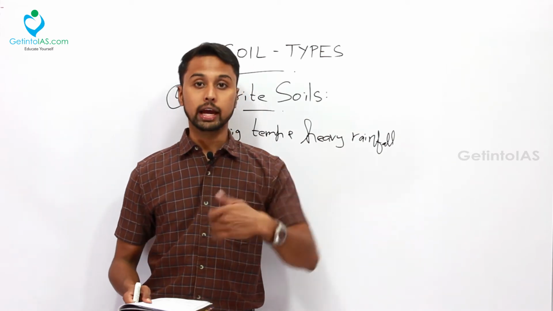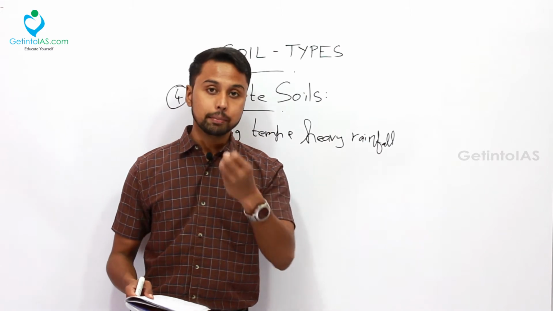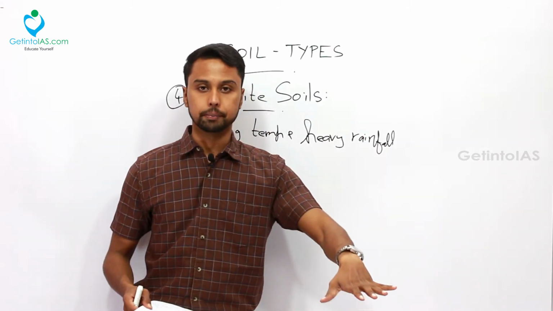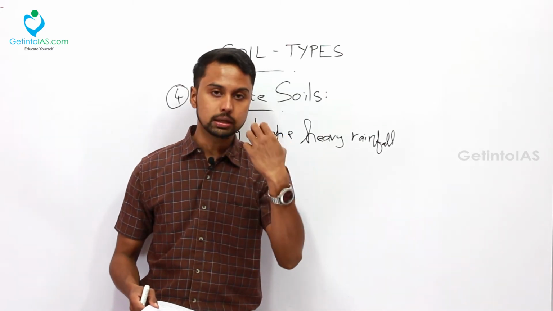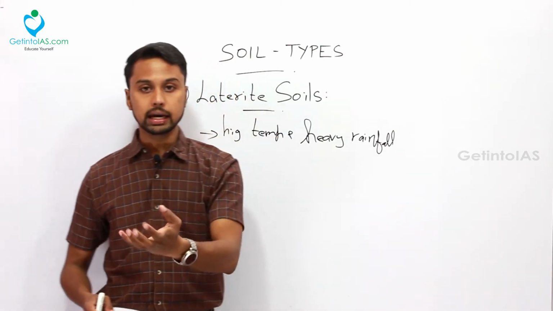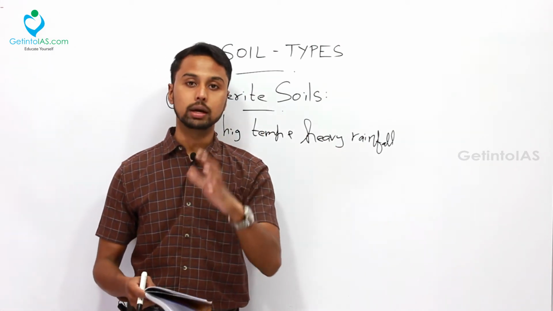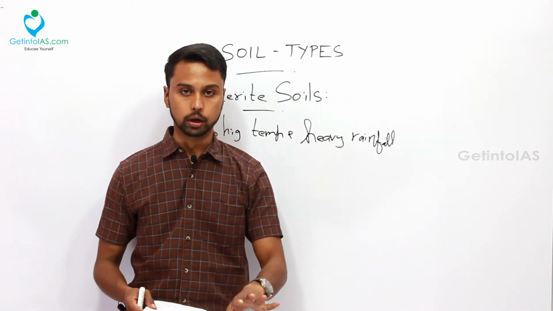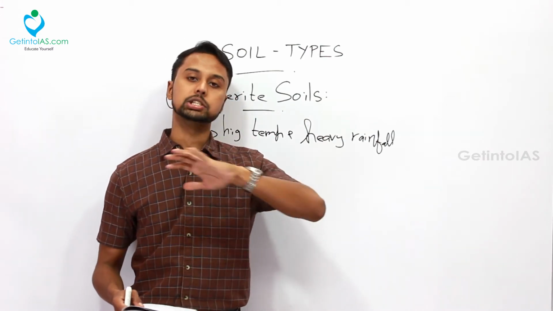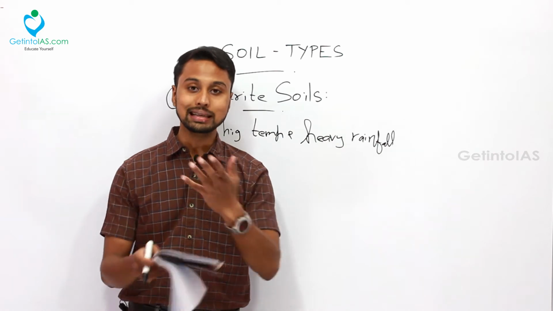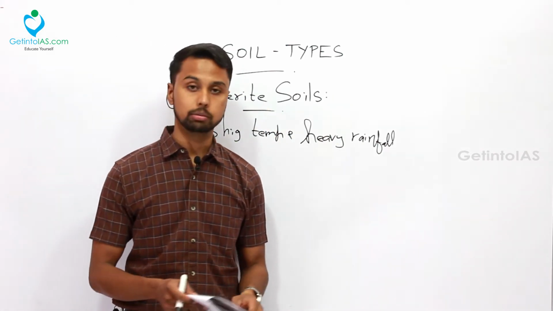So I have mentioned heavy rainfall. Okay, when there is heavy rainfall, what happens? The minerals present in the soil will be leached away. It will be washed, it will be leached consistently. So all the important minerals like lime and silica are leached or washed away, and the remaining soil will be left only with iron and aluminium. Iron and aluminium oxides will be left, and important minerals like lime and magnesia are washed away. That is why it is known as the leaching soil, or otherwise known as the laterite soil. Okay, that is one important feature to be mentioned here.